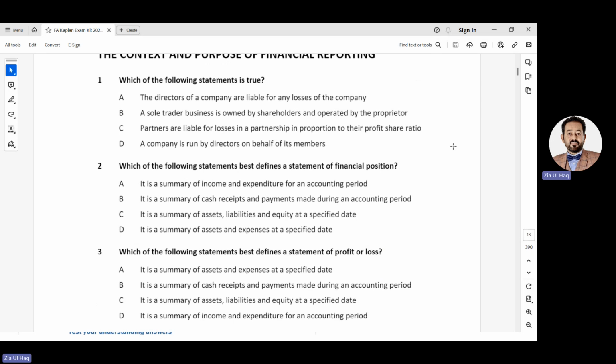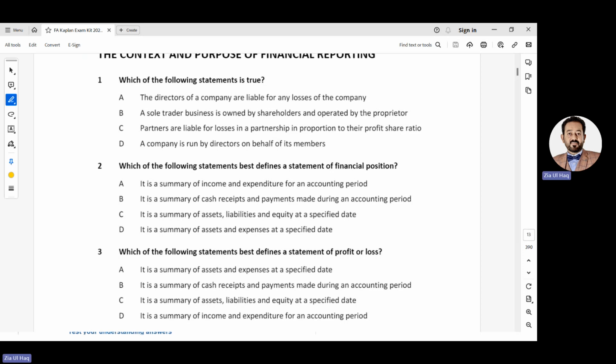So MCQ number 1. Which of the following statements is true? The directors of a company are liable for any losses of the company. Are directors liable for any losses of the company? A sole trader business is owned by shareholders. No, there are no shareholders in a partnership or sole trader. It's false. Partners are liable for losses in partnership in proportion to their profit sharing ratio.